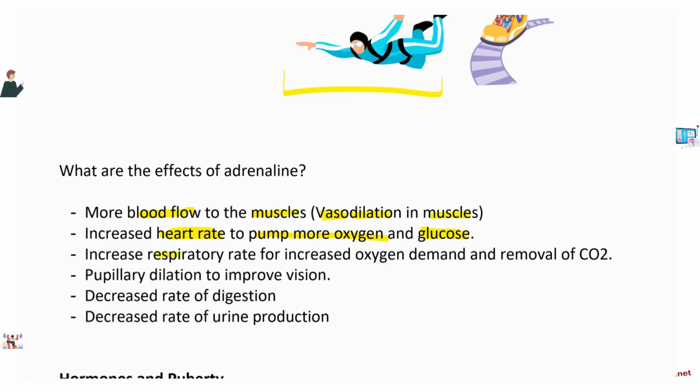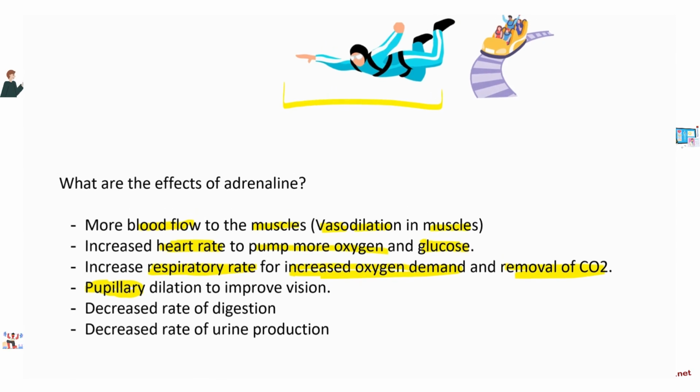Increasing respiratory rate. Remember the rate of breathing? That is going to increase. Why? For the increased oxygen demand and to remove the carbon dioxide. Pupillary dilation. Remember what muscles would dilate the pupils? The radial muscles contract while the circular muscles will relax to dilate the pupil and improve our vision.